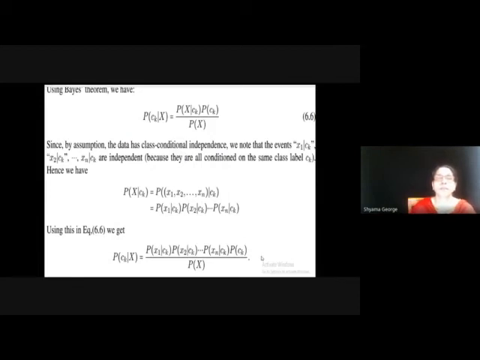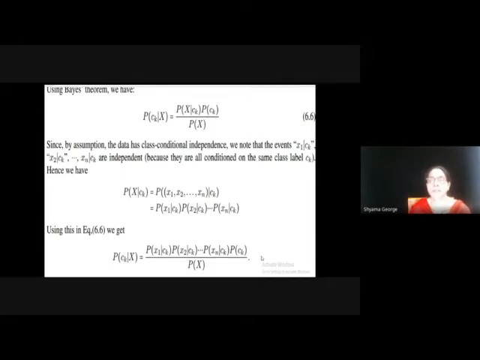So using Bayes theorem, we have Ck given x. We can extend the formula for K classes. That is, probability of Ck given x is equal to probability of x given Ck into probability of Ck divided by probability of x. So since there is class conditional independence, we note that the events x1 given Ck, x2 given Ck, xn given Ck are independent. That is the basic assumption we are making in the Naive-Bayes method. Class conditional independence.